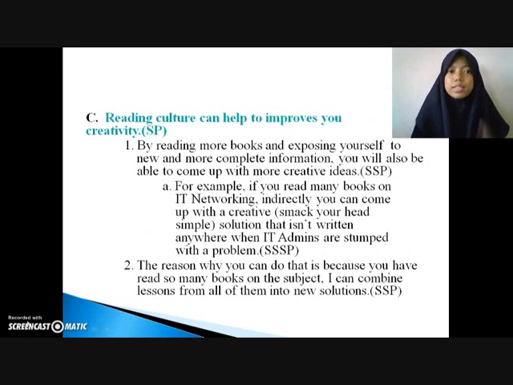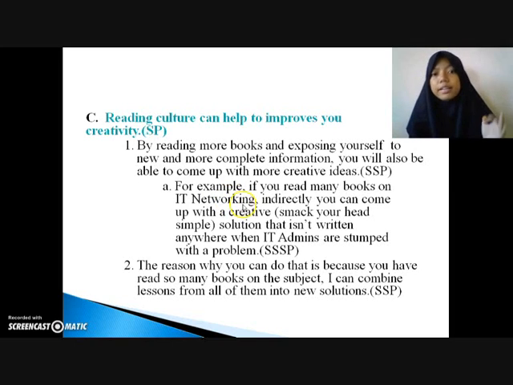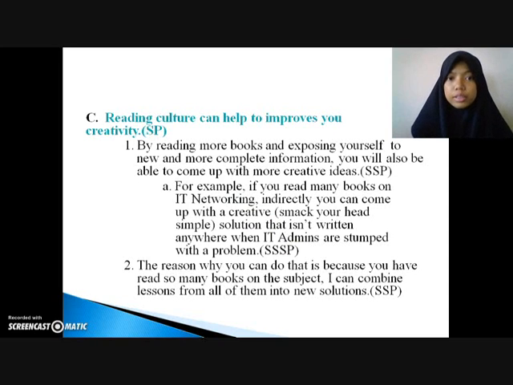Okay, now we will proceed with our last supporting sentence. Because of our controlling idea about the benefit of reading culture, for our last sub point we can say that reading culture can help to improve our creativity. So this one will be our sub point, and this one will be our sub point. For this sub point, I also include the example. Maybe you can include data or research that shows how reading culture can improve your creativity. This one will be our last sub point for our essay.